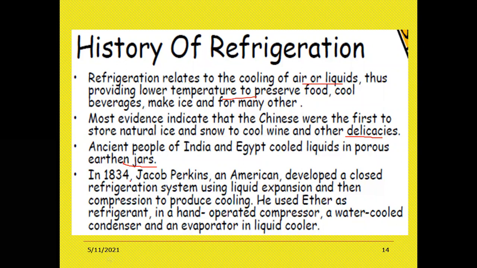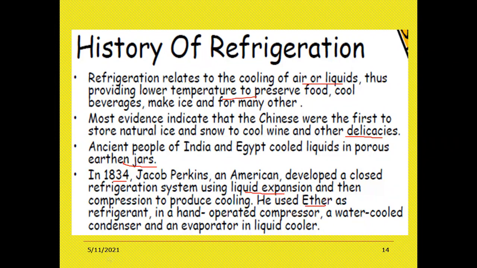In 1834, Jacob Perkins, an American, developed a closed refrigeration system, using liquid expansion and then compression to produce cooling. He used ether. Ether is a refrigerant.